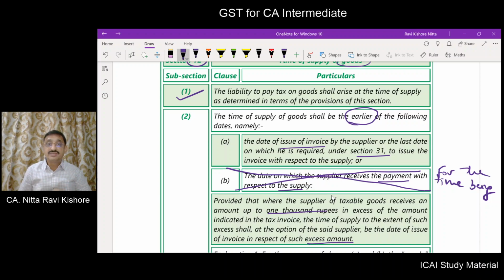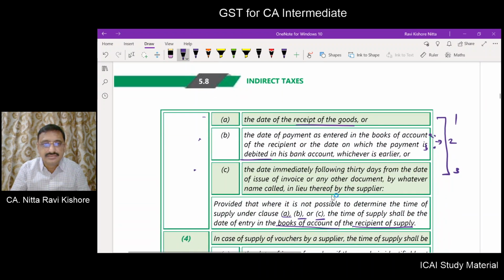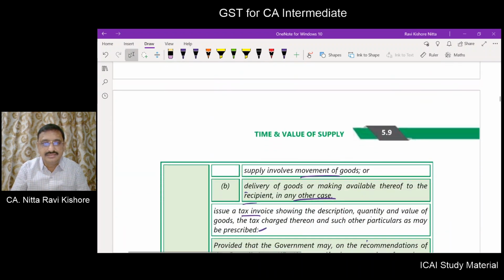But what this notification has done, this notification has suppressed this point. Means now what is the time of supply in respect of goods, date of issue of invoice, or the last date on which invoice ought to have been issued under section 31, whichever is earlier. That's all. Okay. Next.